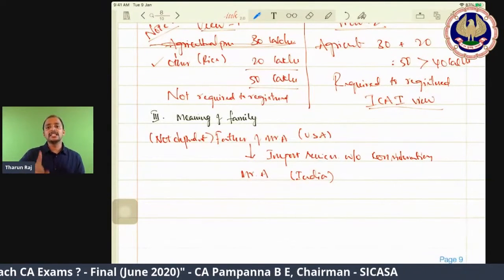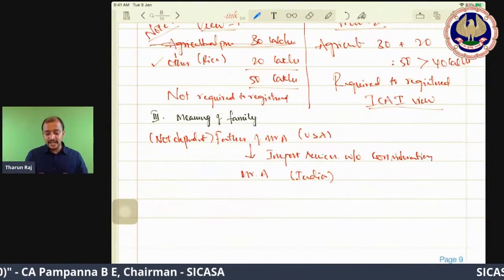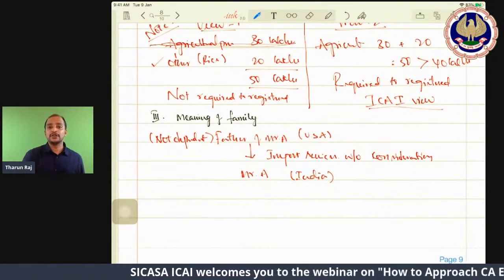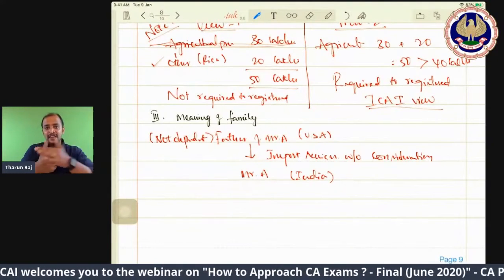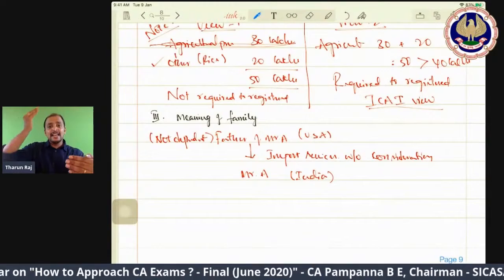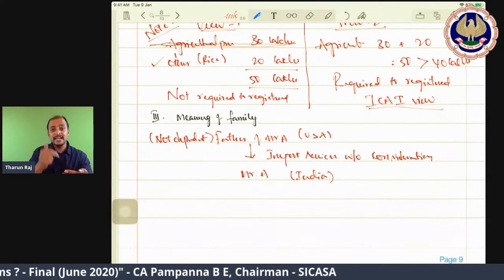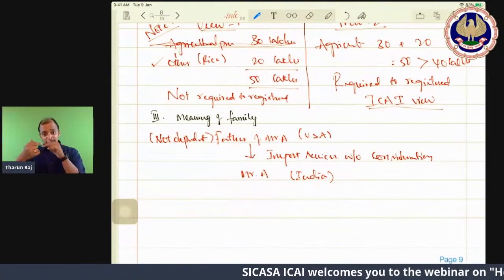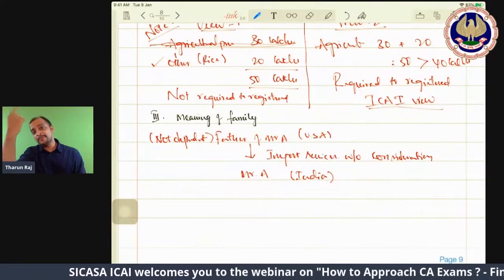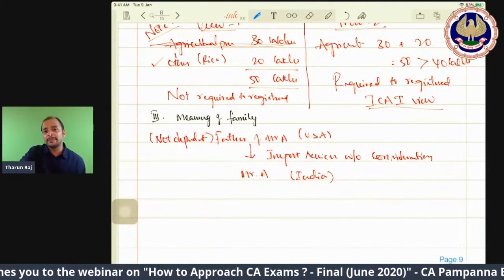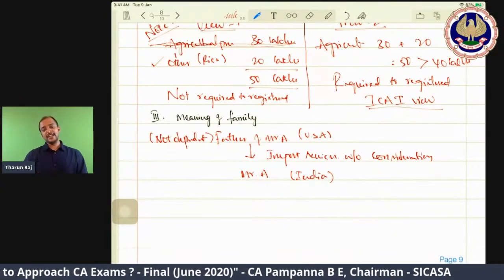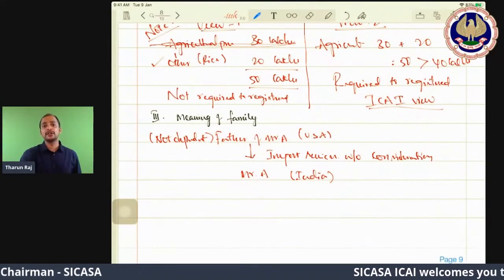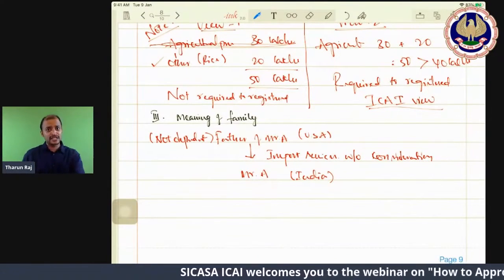Now, is the import of service from a related person? Should we see whether the father of Mr. A is related to Mr. A? From whose interpretation do you need to see? If you see from the father's perspective, the child is related whether or not dependent. So that will become a related party transaction. But when you see from Mr. A's perspective, parents will become related only if they are wholly and mainly dependent. So that's how the law is. Now, from whose perspective do I need to interpret whether it is a related party transaction or not? The father's perspective or the son's perspective?